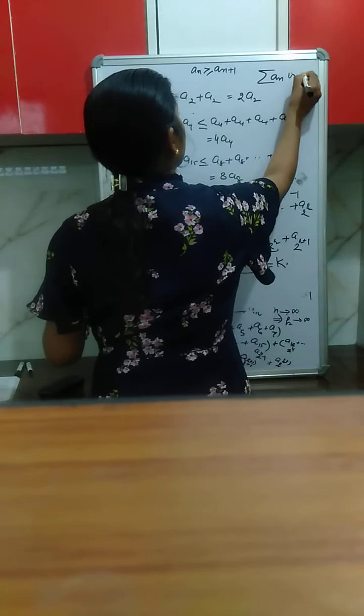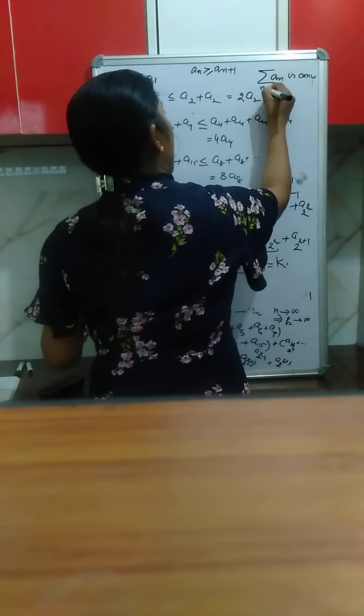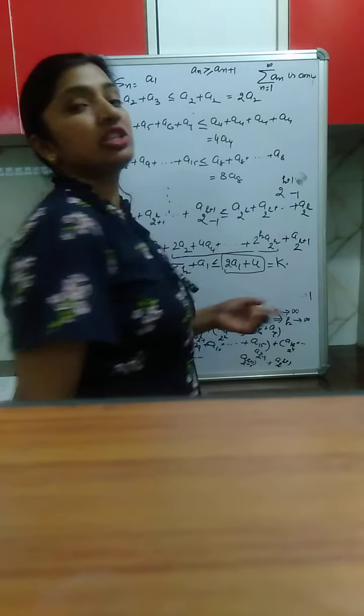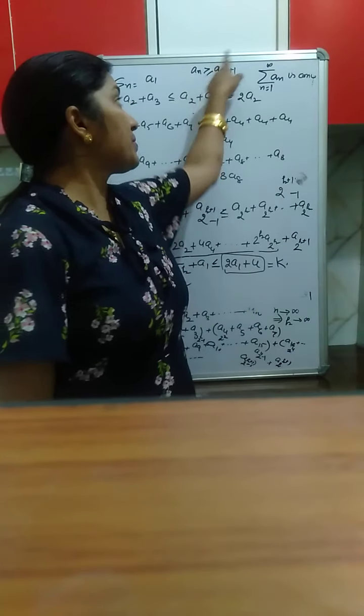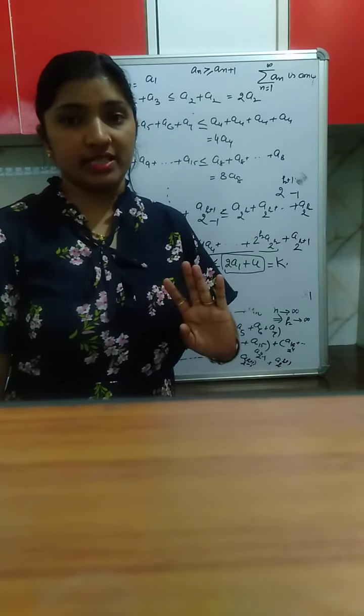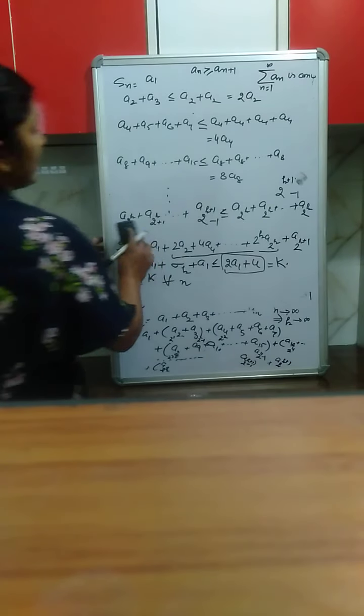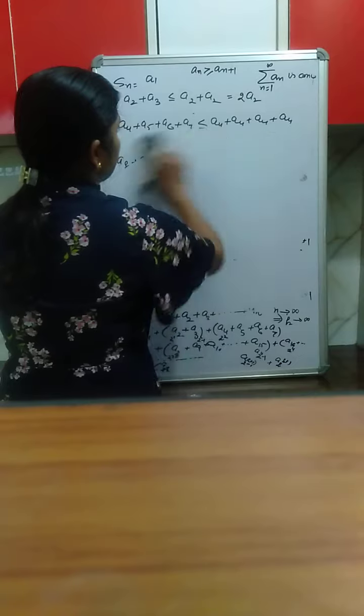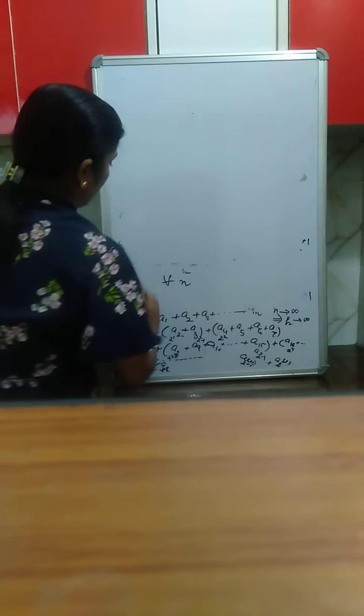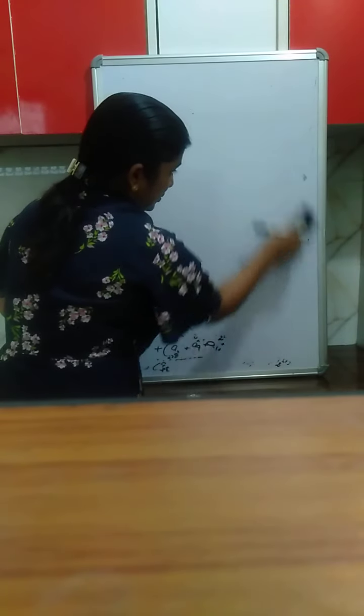Summation an is convergent. So we have taken that the series of 2 raised to the power n times a 2 raised to the power n is convergent, and we have shown that this series is convergent. Next we take the case when that series of 2 raised to the power n times a 2 raised to the power n is divergent. Next we consider case 2.